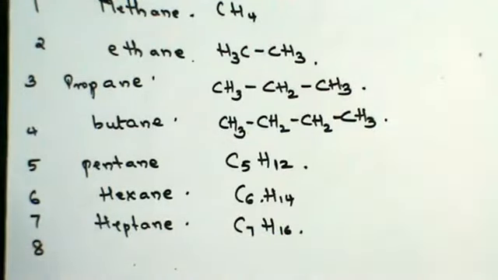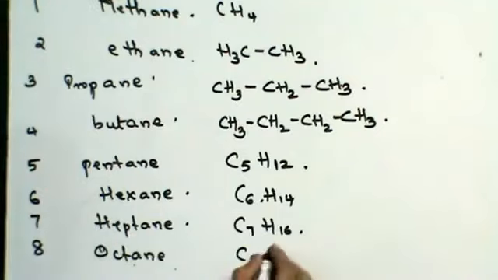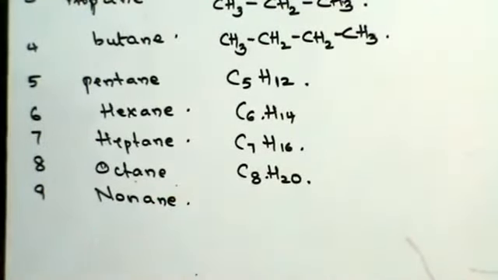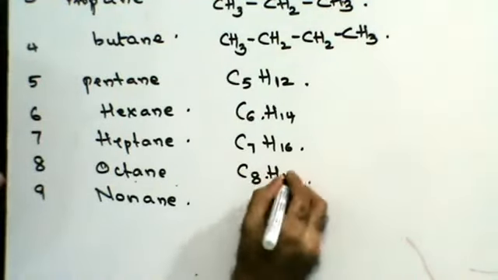8 carbon atoms is octane. 8 2s are 16 plus 2, 18. 9 carbon atoms is nonane. So the number of carbon atoms will be given in the paper? No, I'll show you how we use this. First, just understand this. It should be 18 now. 8 2s are 16, yes, 18.